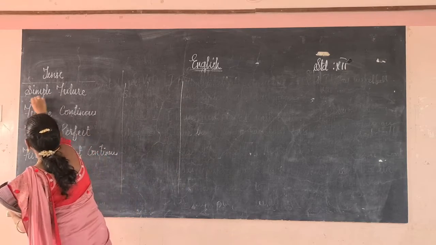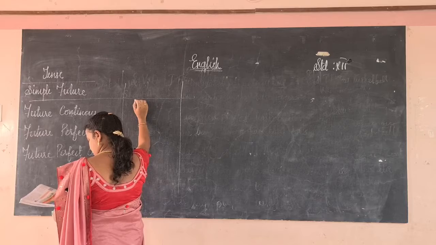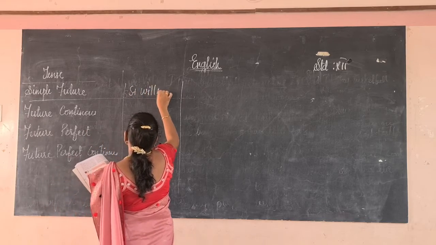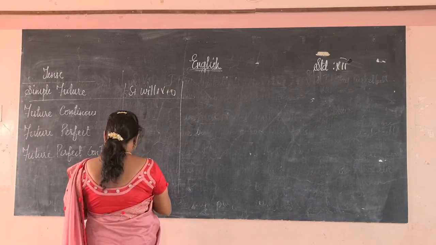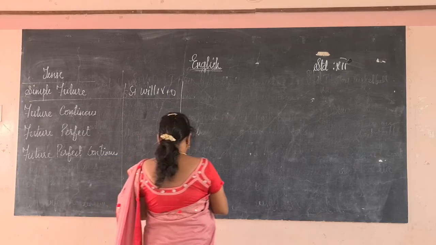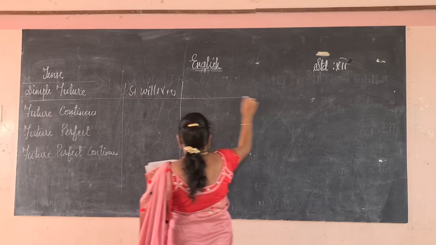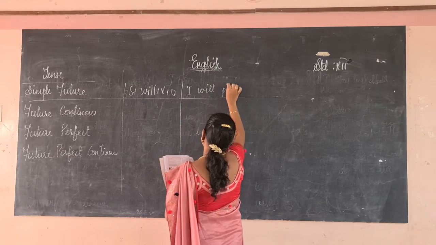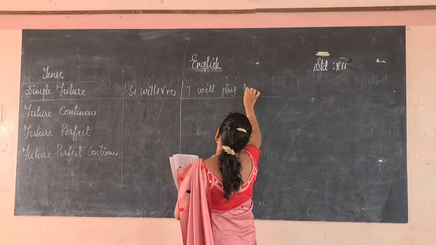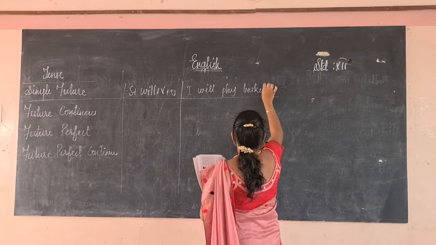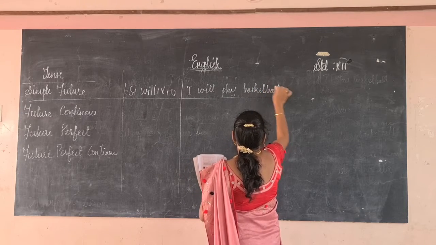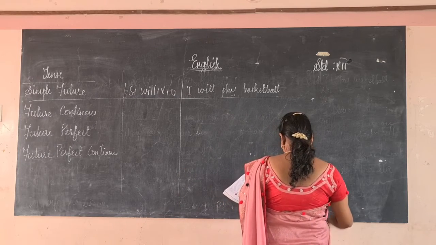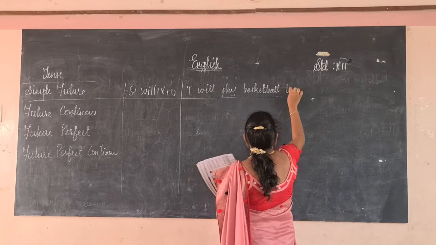See, for the simple future there will be a subject plus will, then verb, then object. So here how do we write? I will play basketball. I will play basketball tomorrow.